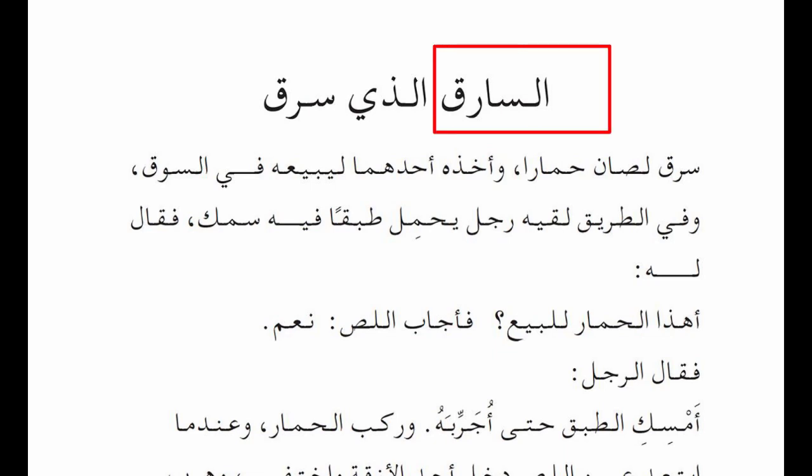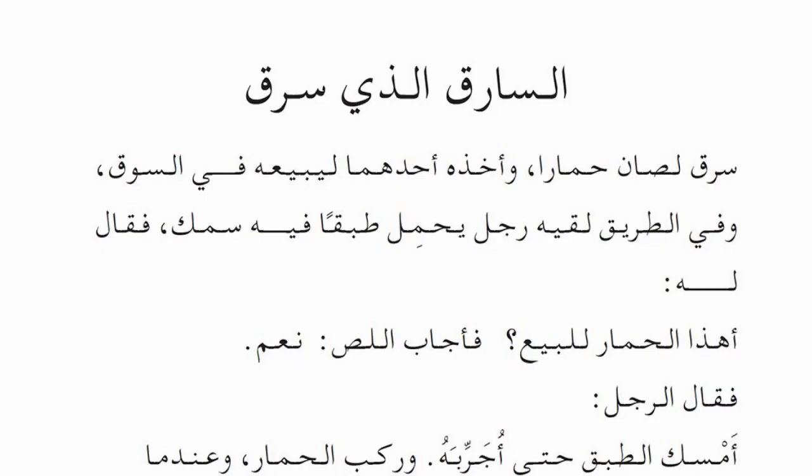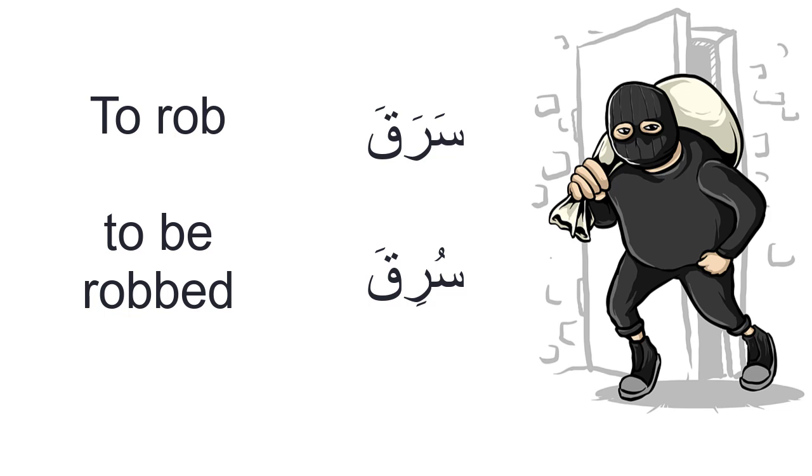السارق means the robber. It is اسم الفاعل from سرق يسرق, which is a verb. سرق يسرق means to rob. As you can see in the title and in the first sentence, the word سرق and سرق are used. So سرق and سرق, it means the same thing, but these are actually different forms of the same verb.